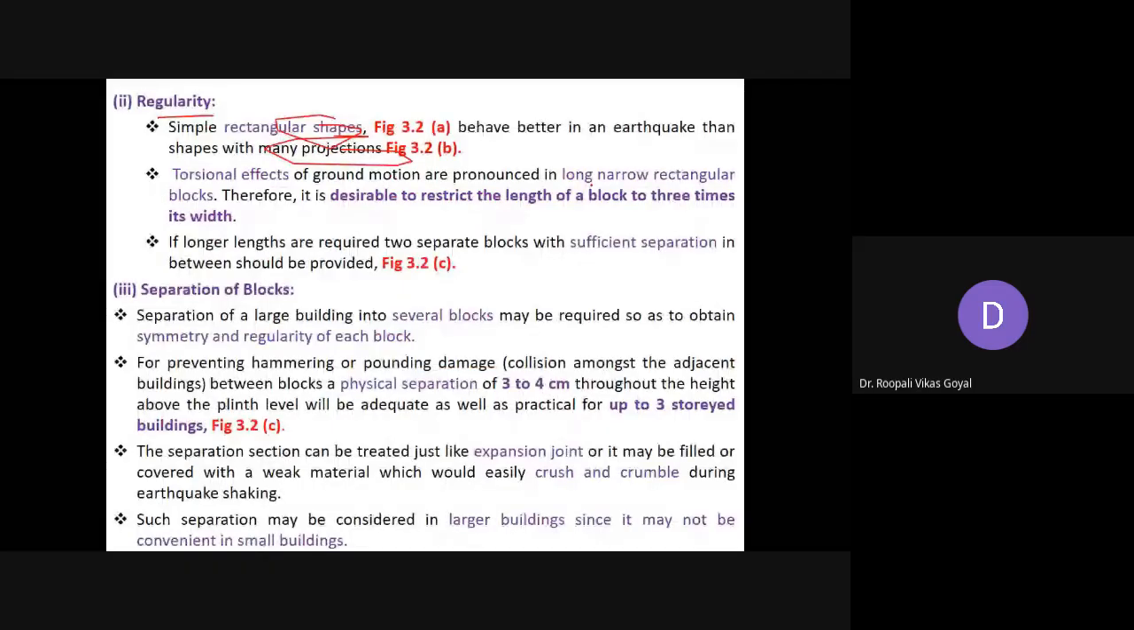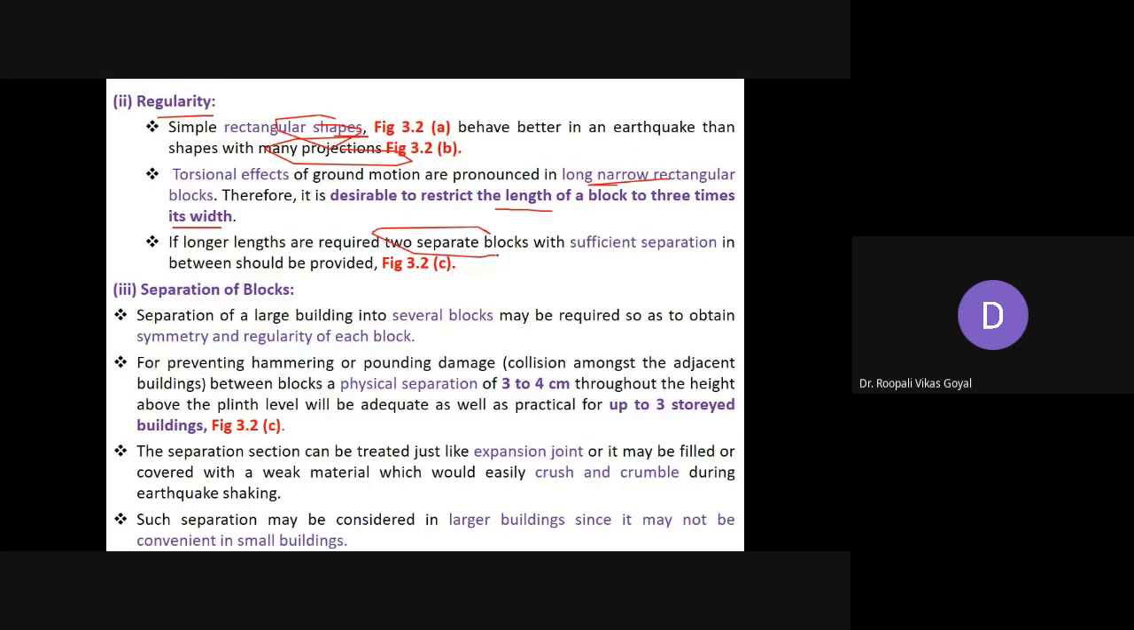So the torsion effect of the ground motion is pronounced in a long, narrow rectangular block. And it is desirable to restrict the length of the block to 3 times the width. So length should not be greater than 3 times your width. Okay, and if it is desirable to have a longer length, then two separate blocks can be considered with sufficient separation between them.